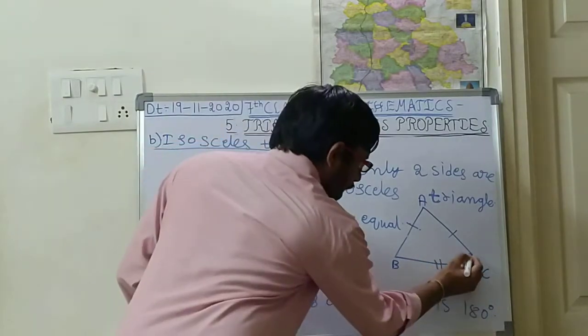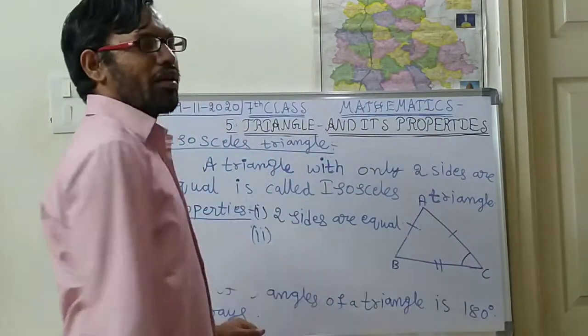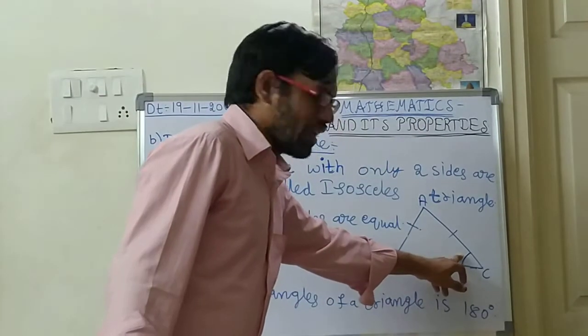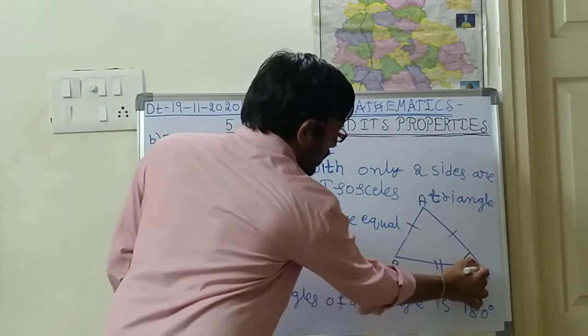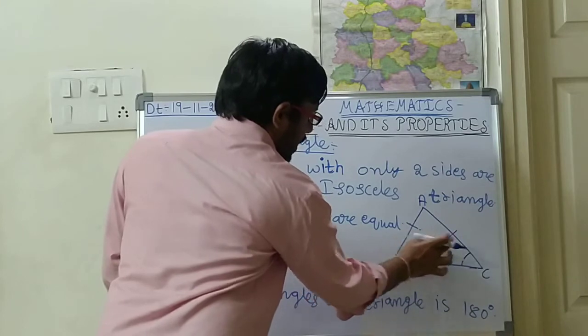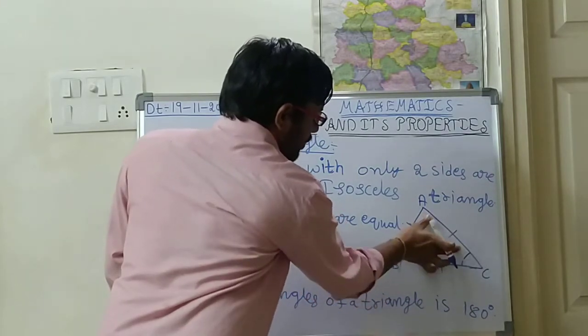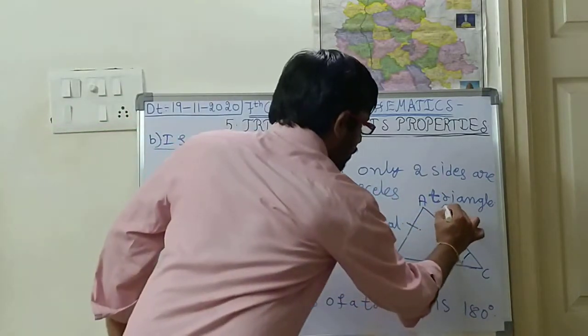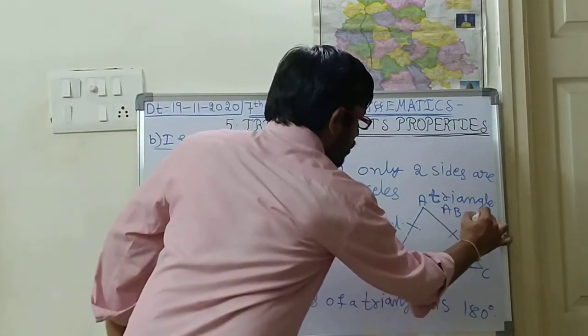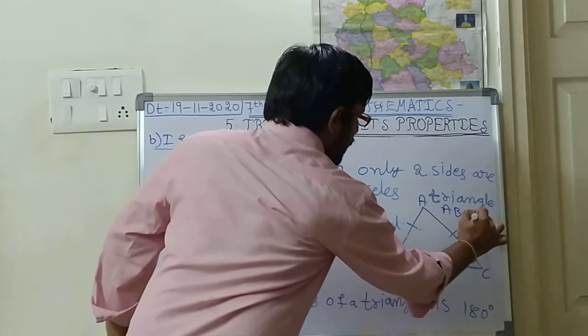Here this length AC line segment is equal to the AB line segment. Is it right, children? Please note down AB is equal to AC.